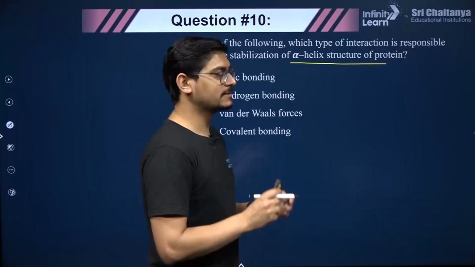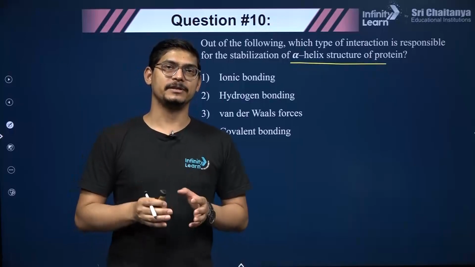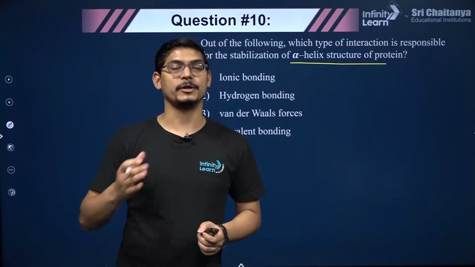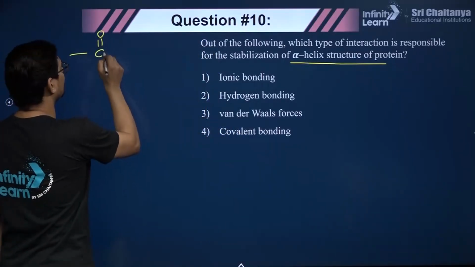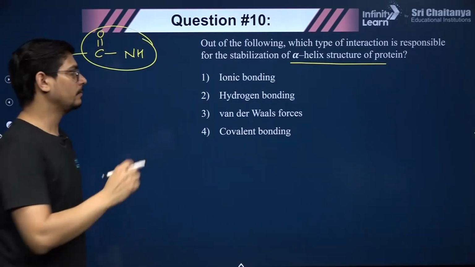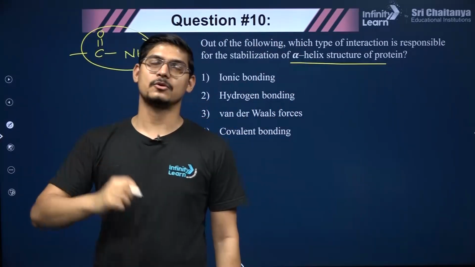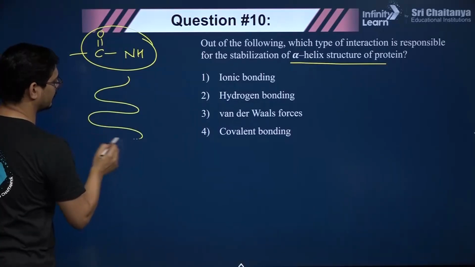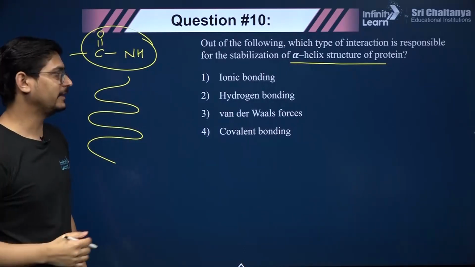So please remember that, you guys know that proteins are polypeptides, right. In every protein there is at least one chain which consists of amino acids joined together by peptide bonds, right. Peptide bond is this bond, right. So the sequence of amino acids in the chain of a protein, that is called primary structure. Now you have the chain, now that chain will fold, right. That chain will fold either in the form of a helix, that is called alpha helix, or beta pleated structure.